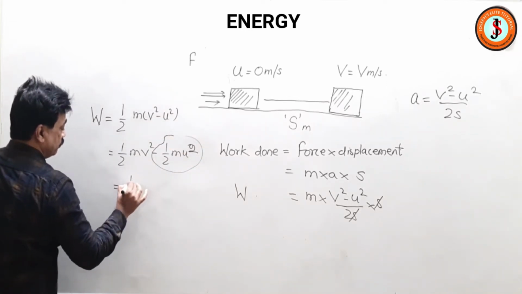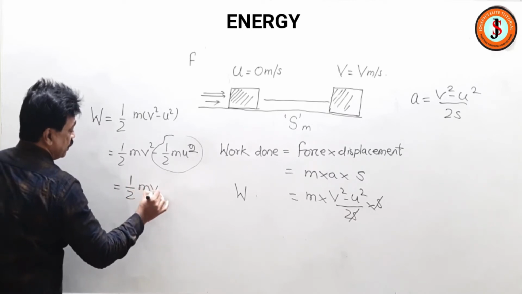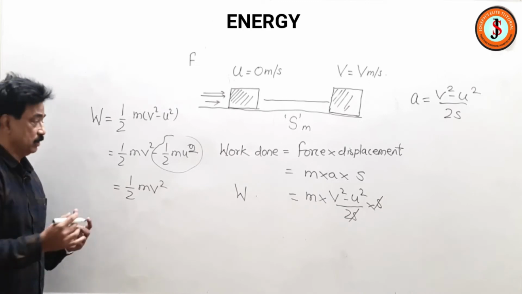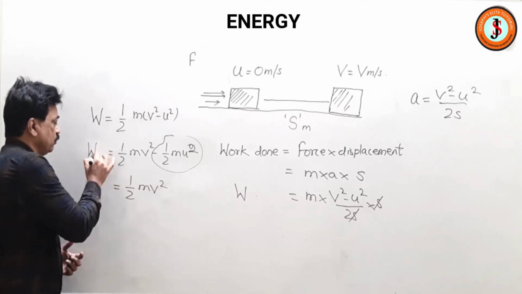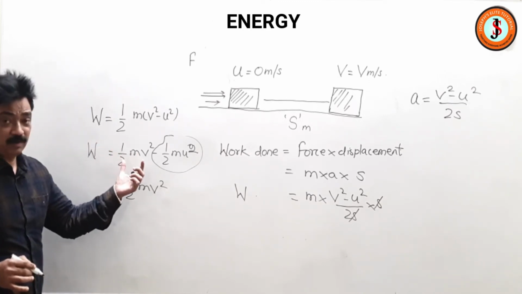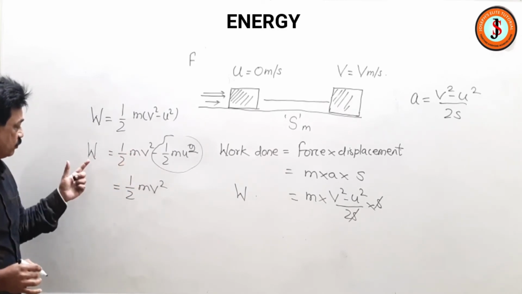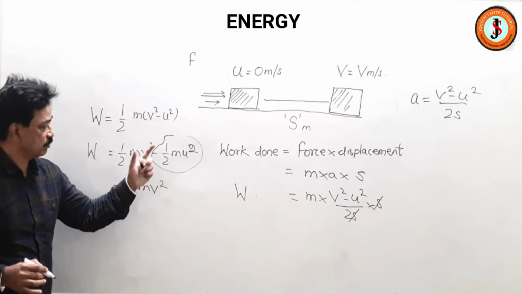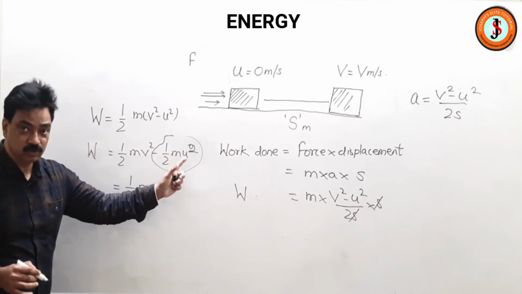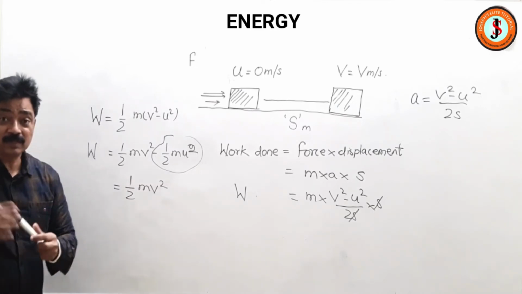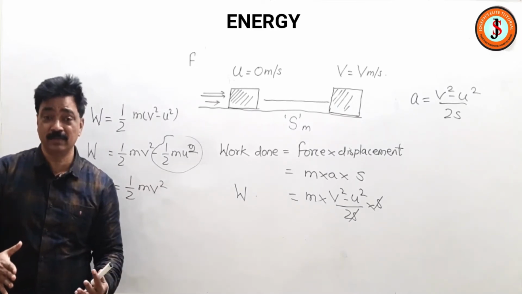So the work done is half mv square. But as I said, work done is equal to the energy.